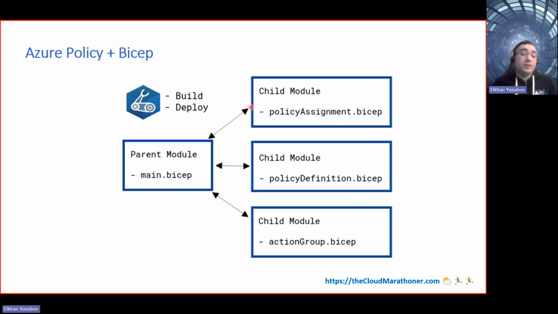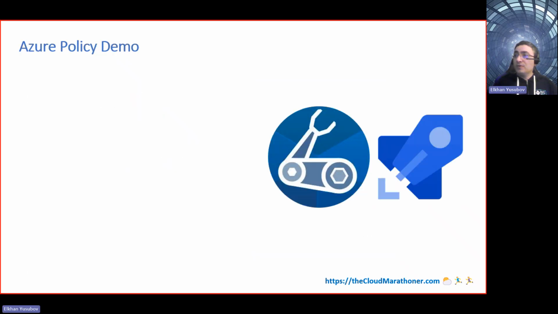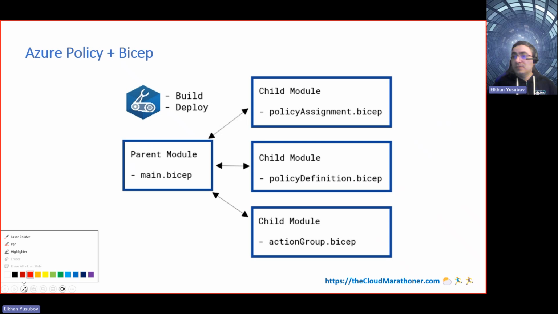First of all, for deploying or managing any Azure policy, you want to make sure, and this is very important, that first and foremost your policy definition is defined.